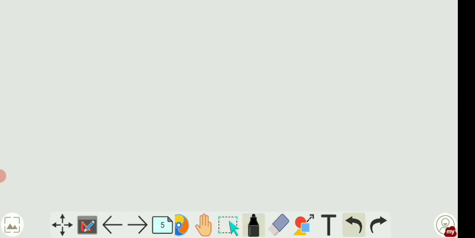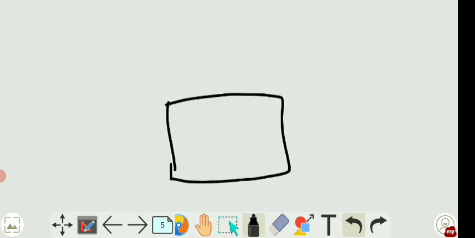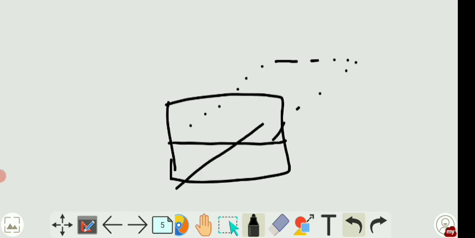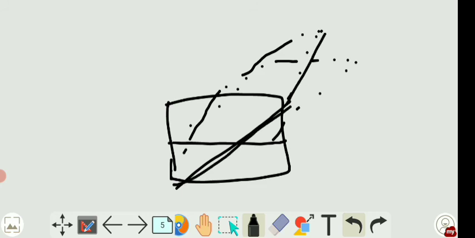Sorry for that. Suppose this is your body or a block, then this is one plane, right? Like this. This is one plane, and this is also one plane, right? Can you understand this? This is one plane.